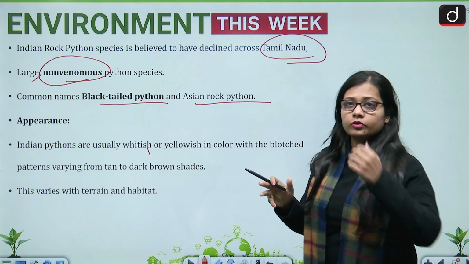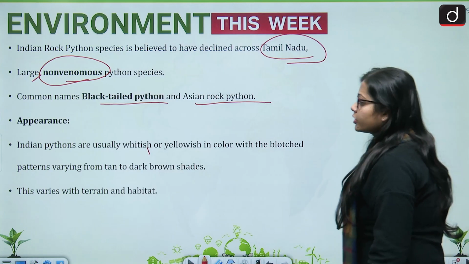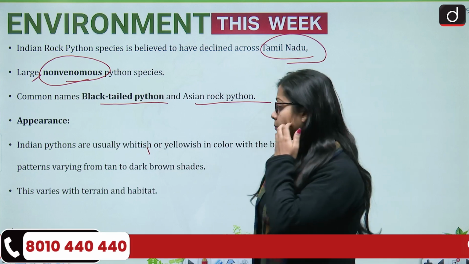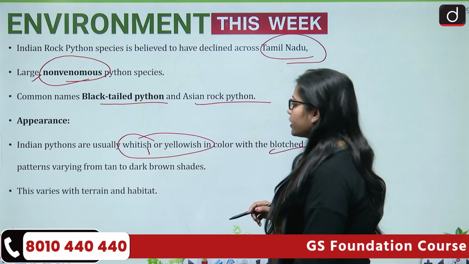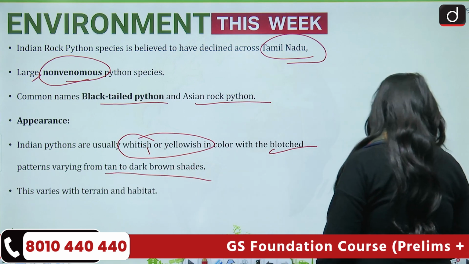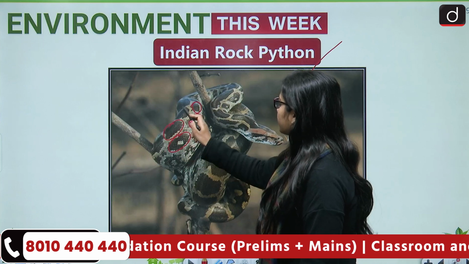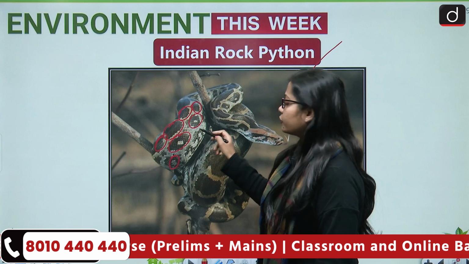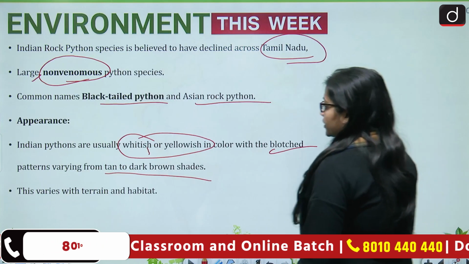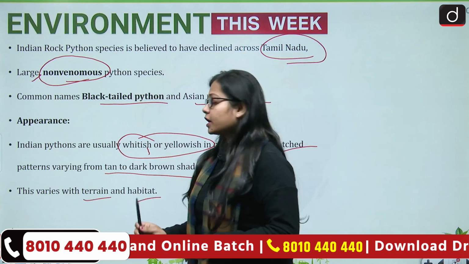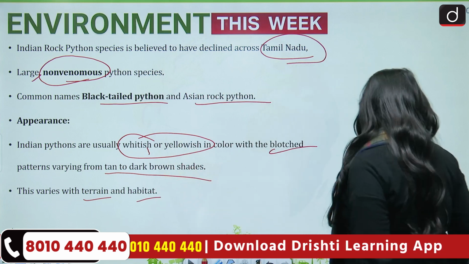And about the appearance, how it looks like. Now this is the image. So this is how it looks like. Indian pythons are usually whitish or yellowish in color with blotched patterns varying from tan to dark brown shades. Now look at this image. These are the blotched patterns on the skin of the python, and in between you will see they are either yellowish or whitish in color. This varies with terrain and habitat. So depending on the terrain and habitat, the color of the skin of the python varies.